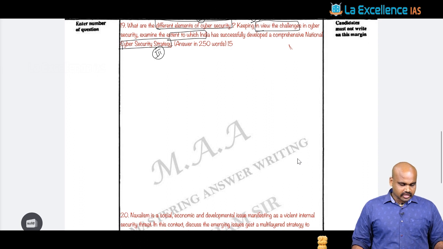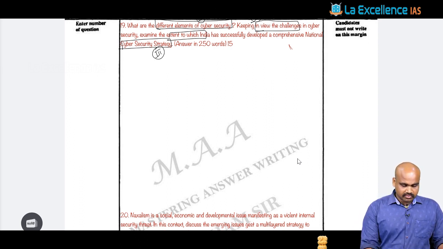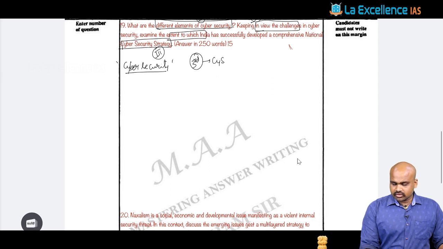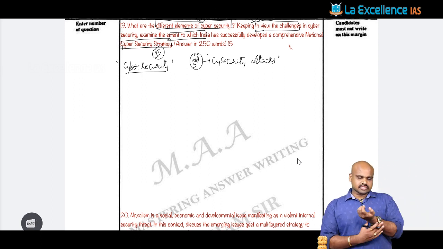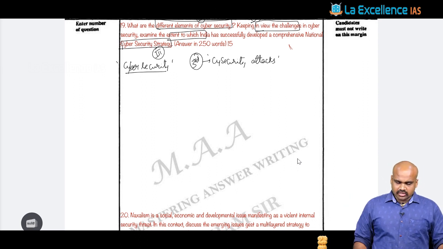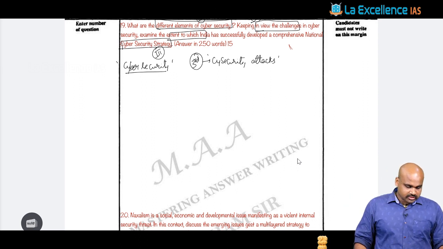Now when you look at this, you can simply introduce by defining what we fundamentally mean by cyber security. Or we can state that India as a nation is the third most vulnerable country with respect to cyber security attacks. This can be another form of expression. So, simple introductions with respect to cyber security.